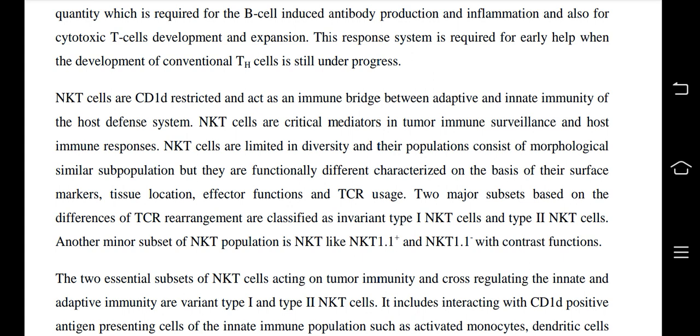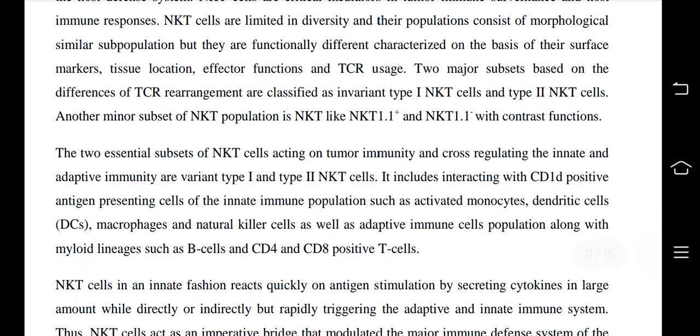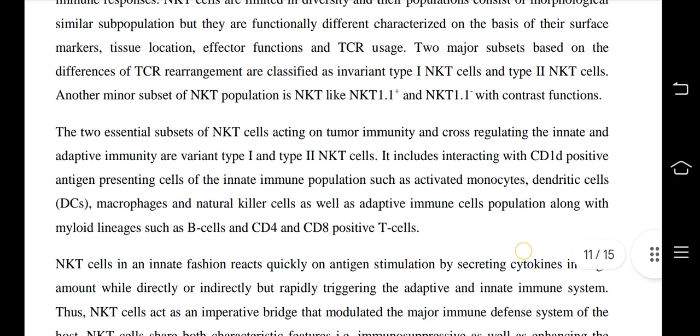NKT cells are CD1d restricted and act as an immune bridge between the adaptive and innate immune response of the host defense system. NKT cells are critical mediators in tumor immune surveillance and host immune response. NKT cells are limited in diversity and their populations consist of morphologically similar subpopulations, but they are functionally different, characterized on the basis of their surface markers, tissue location, effector functions, and TCR usage.